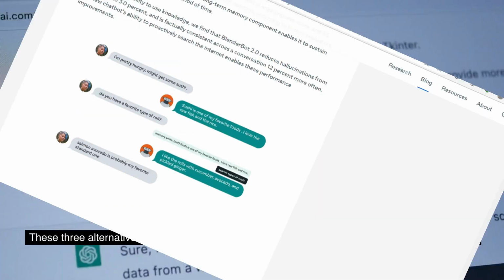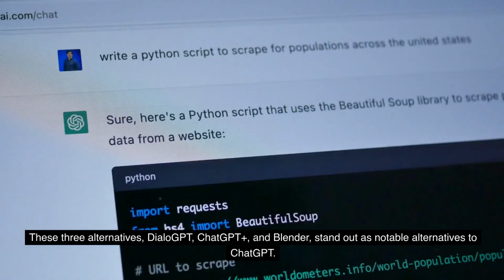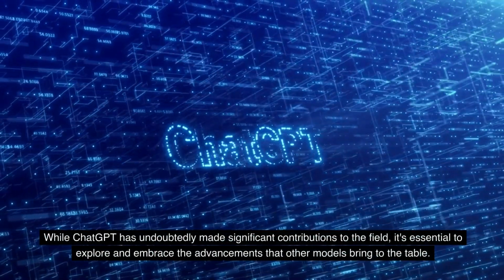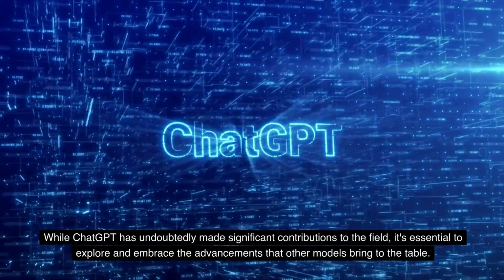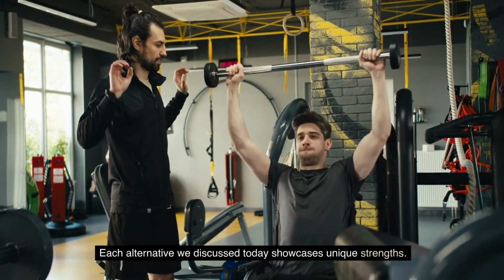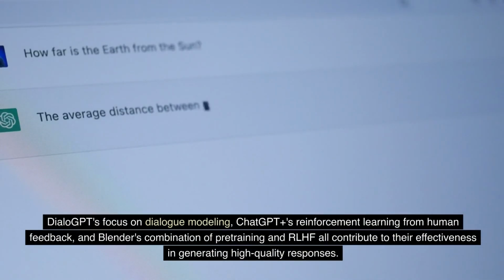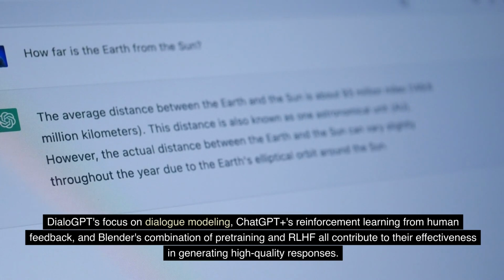These 3 alternatives, Dialog GPT, ChatGPT+, and Blender, stand out as notable alternatives to ChatGPT. While ChatGPT has undoubtedly made significant contributions to the field, it's essential to explore and embrace the advancements that other models bring to the table. Each alternative we discussed today showcases unique strengths. Dialog GPT's focus on dialogue modeling, ChatGPT+'s reinforcement learning from human feedback, and Blender's combination of pre-training and RLHF all contribute to their effectiveness in generating high-quality responses.